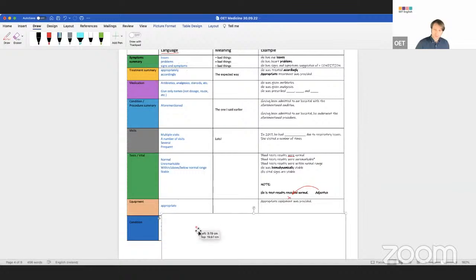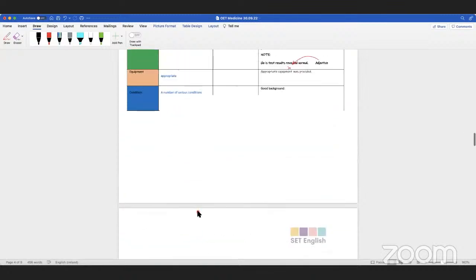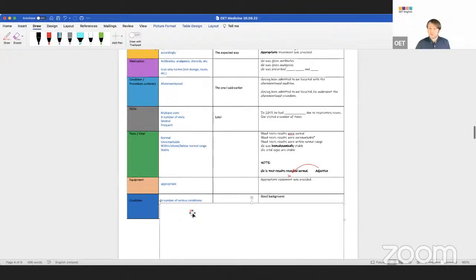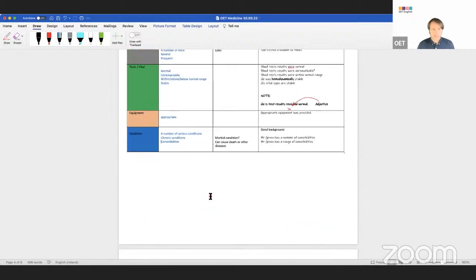Okay, conditions. How do we summarize conditions? Remember, chronic, comorbidities, stable, unstable. You can just say a number of serious conditions, right? Chronic conditions, comorbidities. Okay, now guys, let's do a quick test.